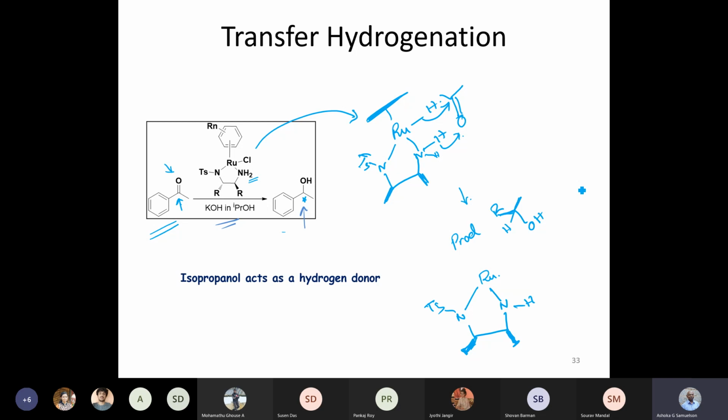If I have RCHOH, it will be a chiral species. And this is done very efficiently. This is called transfer hydrogenation because we have not used dihydrogen, but we have transferred it from another molecule. I will add a supplement a little later.